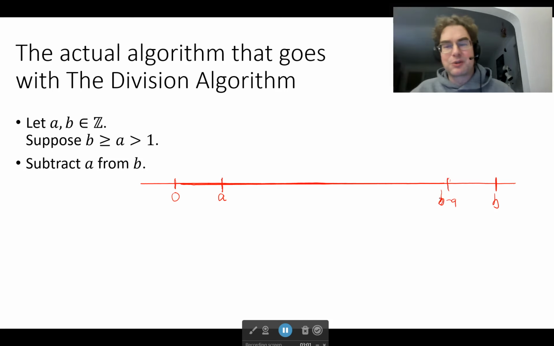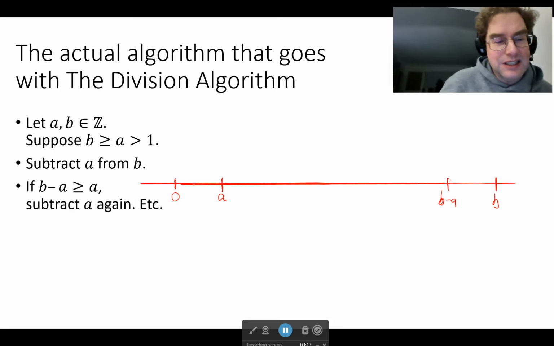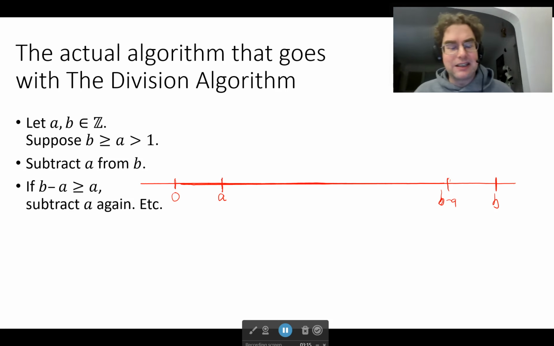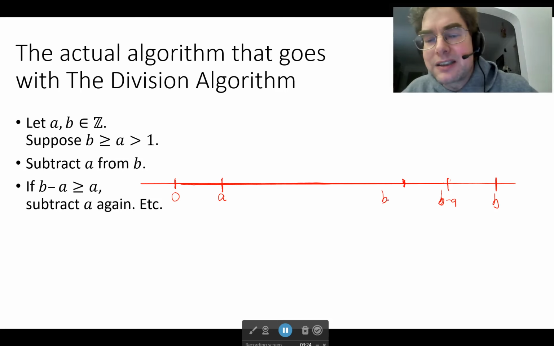Notice we're getting closer to a, but we're certainly not there yet. What we want to check now is whether our new number, b minus a, is less than a. If b minus a is greater than or equal to a, then we subtract a again. Right about there, and now we're at b minus 2a.